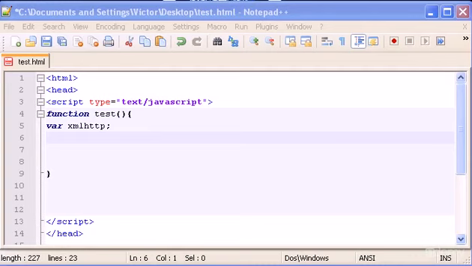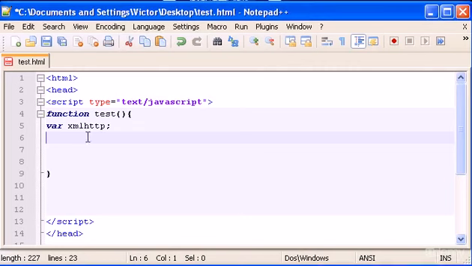So what I'm going to do now is make sure whether you are using either Firefox, Chrome, Opera, or Internet Explorer 7, which already supports the XMLHttpRequest object, or whether the user is using Internet Explorer 6 or Internet Explorer 5. In that case, we will need to create a new object, which is called ActiveX object. Okay, so let's do that.